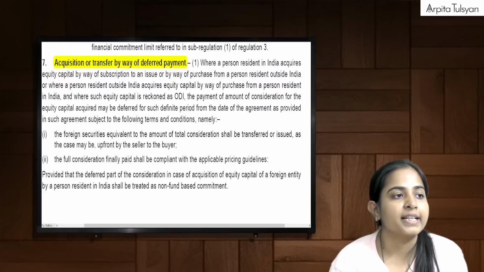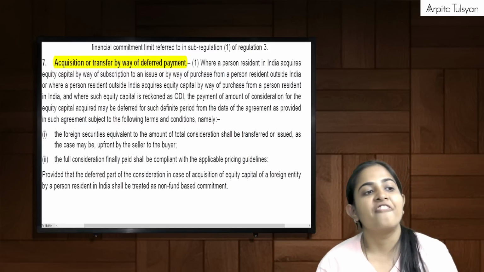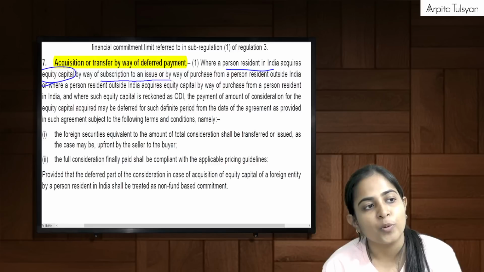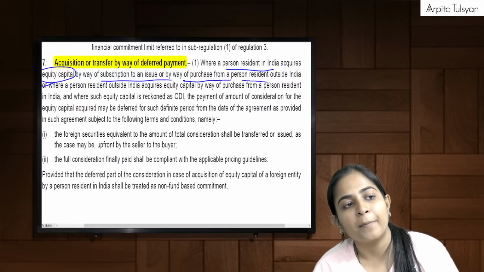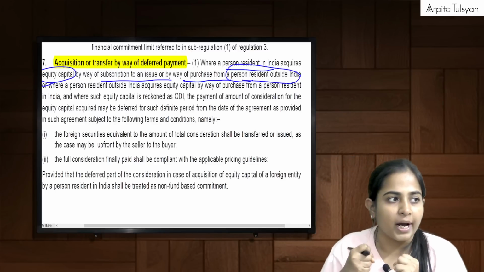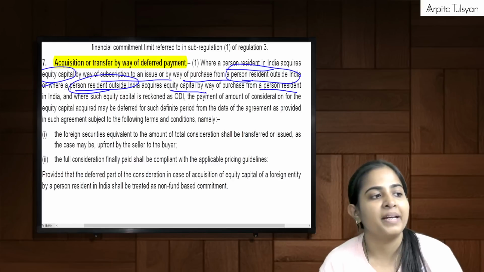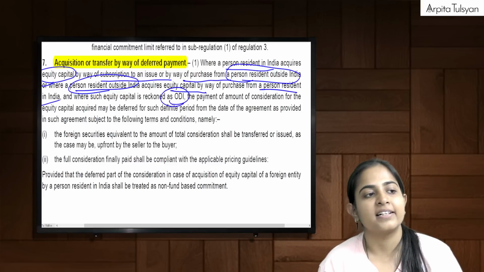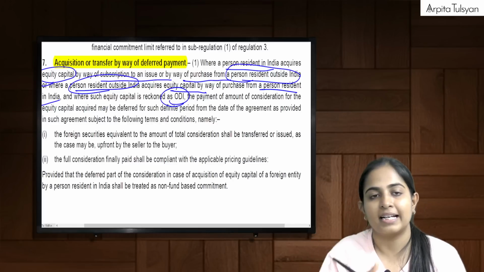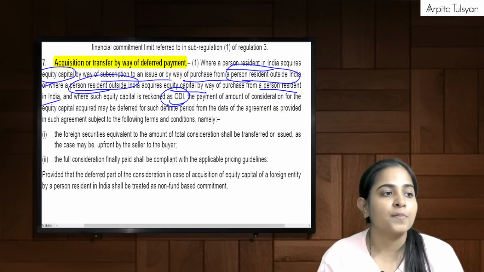See here, see the wordings, everyone with me. Where a PRI acquires equity capital by way of subscription to an issue or by way of purchase from a PROI, or where a PROI acquires equity capital from a PRI, and when it is considered as ODI, then the consideration, the amount involved, the payment can be deferred as per the terms of the agreement.